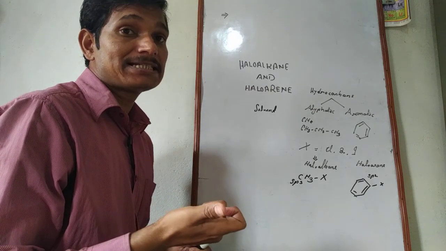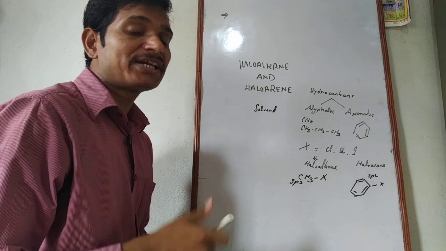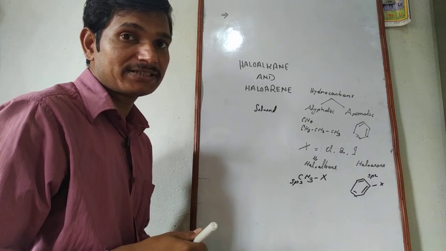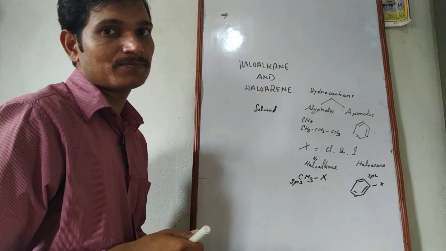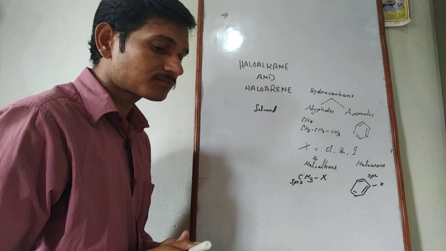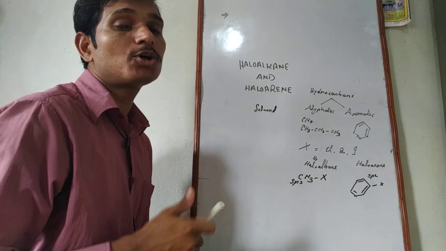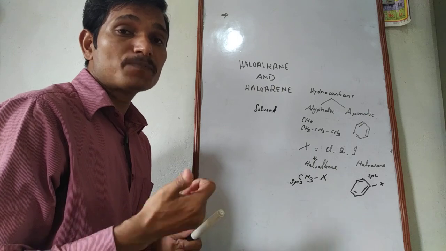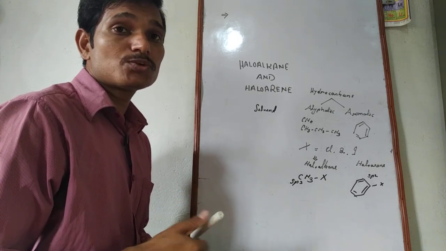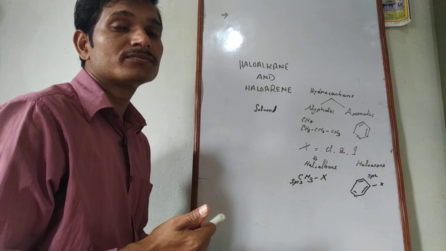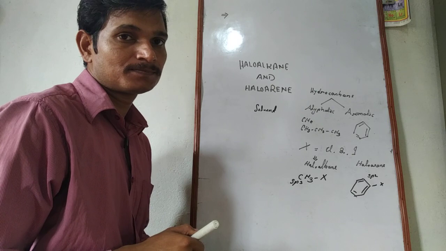And in clinical purposes, some organic compounds containing halogen atoms are used as medicines. For example, chloramphenicol, which is obtained from soil microbes, is used for the treatment of typhoid.